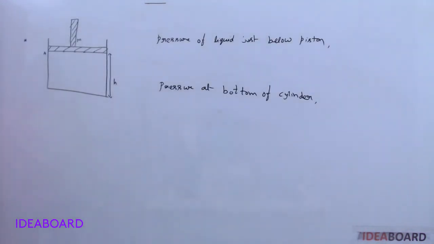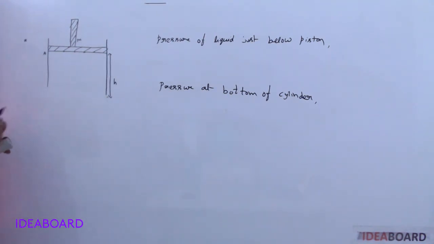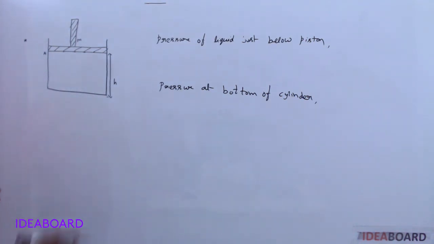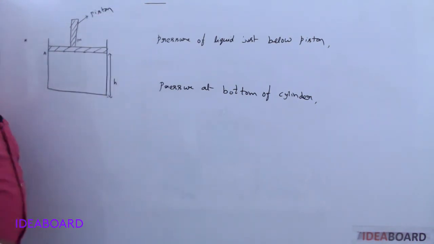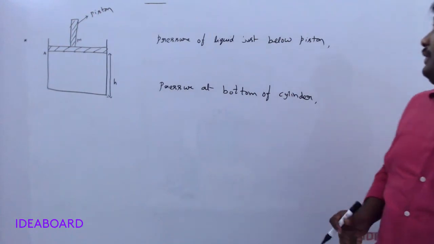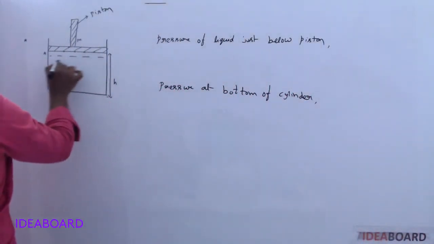Let us see. I am considering one system with one cylinder with some piston. We are asking two questions. One is, what is the pressure of the liquid just below the piston? There is some liquid here.